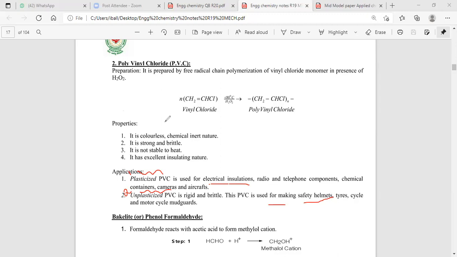Polyvinyl chloride has excellent electrical insulation character. It is used in electrical insulating materials, in radios, telephone parts, chemical containers, safety helmets, tires, motorcycle parts, and so on.